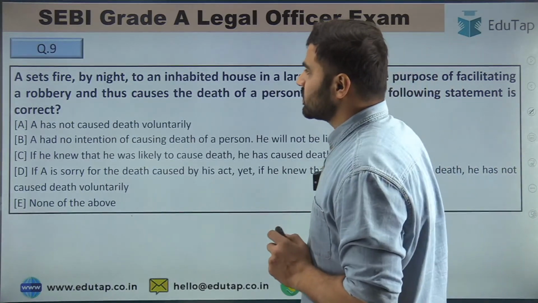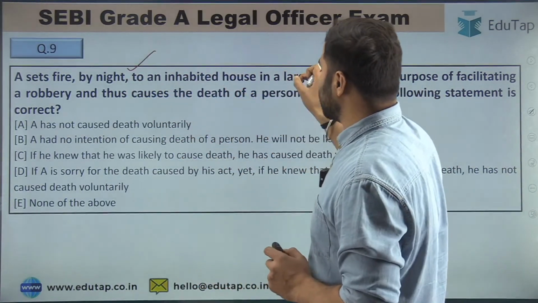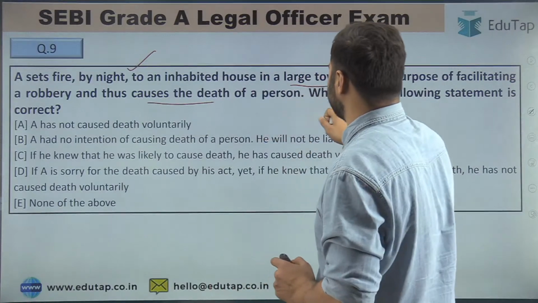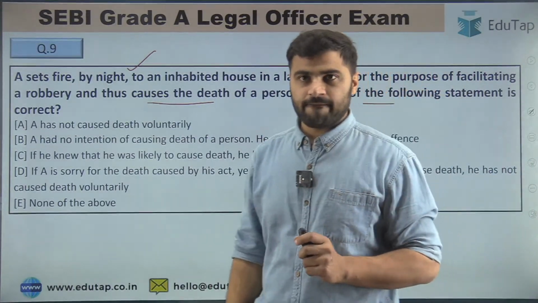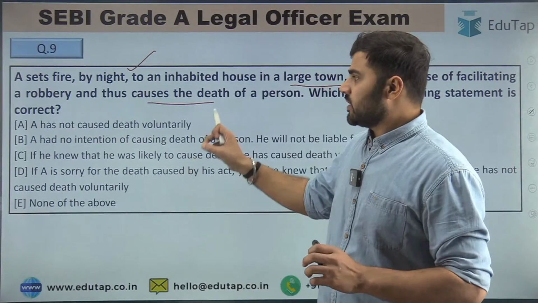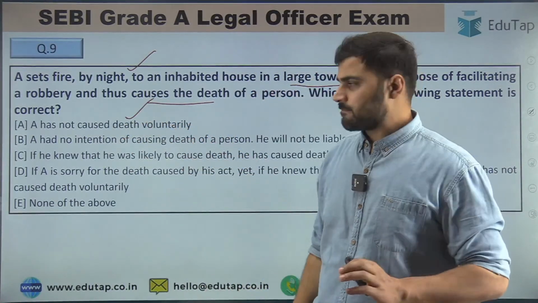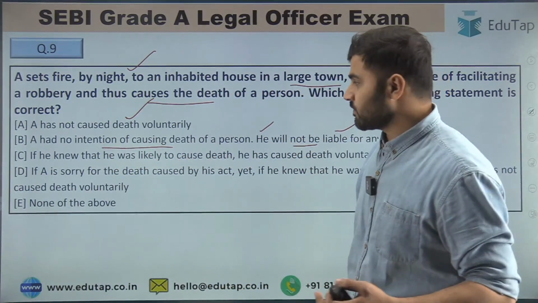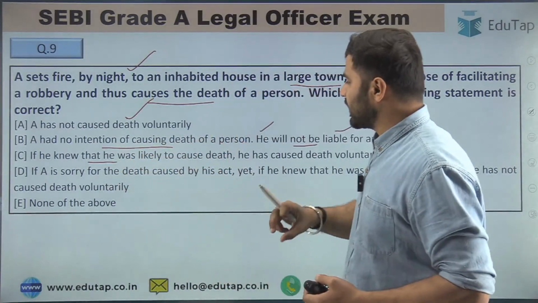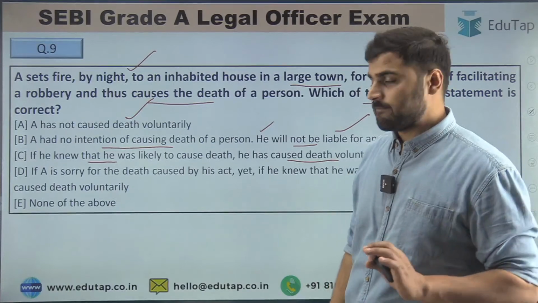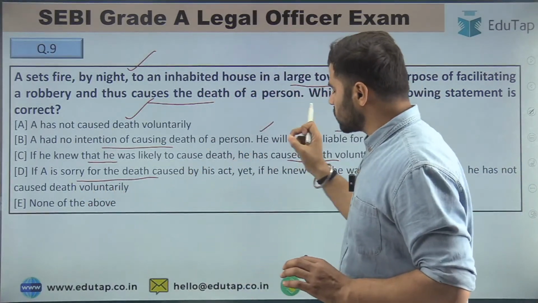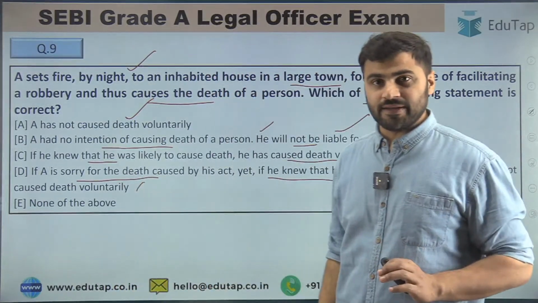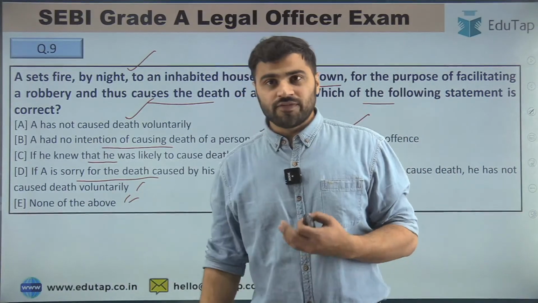Question number 9 is: A sets fire by night to an inhabited house in a large town for the purpose of facilitating a robbery and thus causes the death of a person. Which of the following statements is correct? Read the question properly. Your options are: A has not caused death voluntarily, A had no intention of causing death of a person, he will not be liable for any offence. Then, if he knew that he was likely to cause death, he has caused death voluntarily. Then, if A is sorry for the death caused by his act, yet if he knew that he was likely to cause death, he has not caused death voluntarily. Then, none of the above. So which of the following is correct? Tell me.